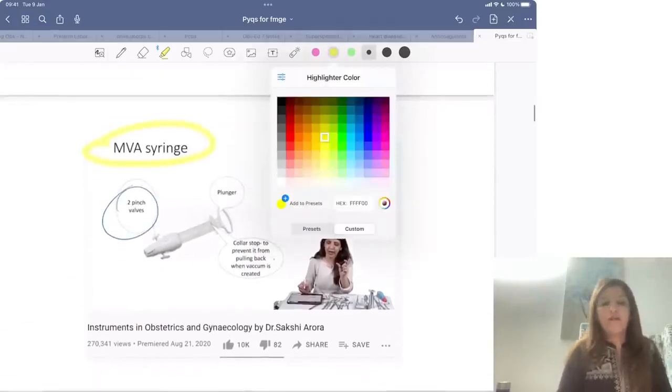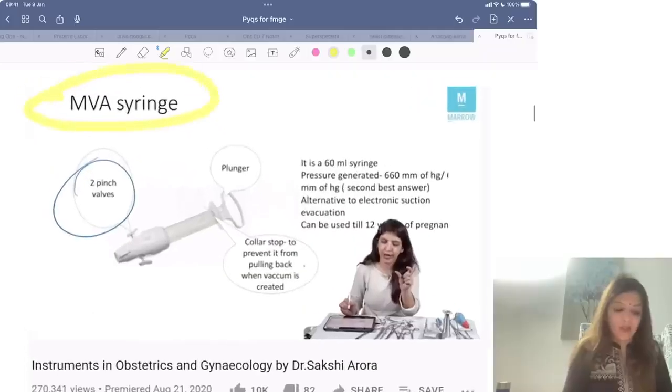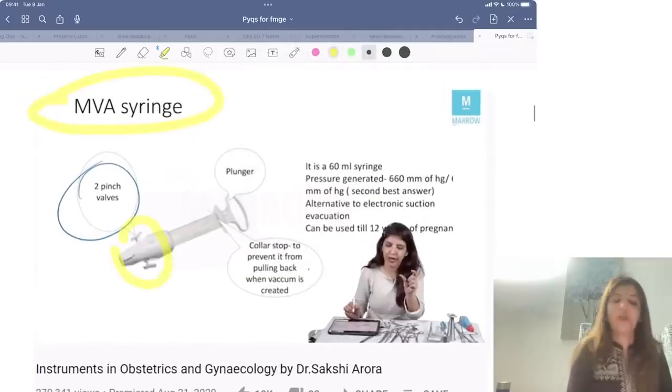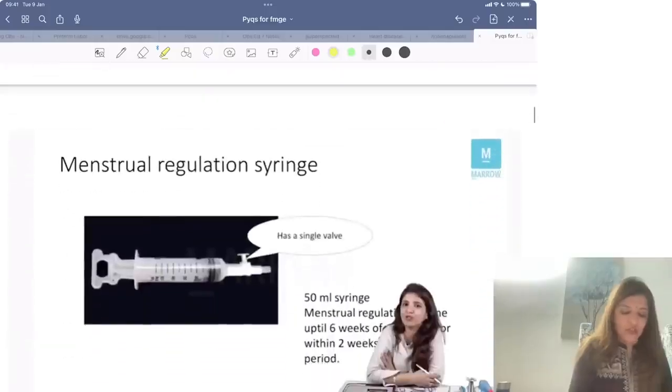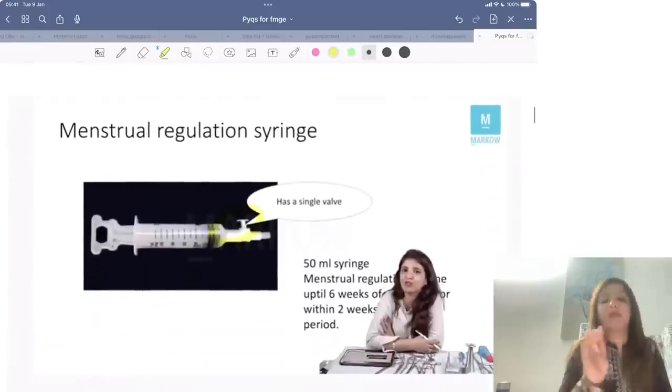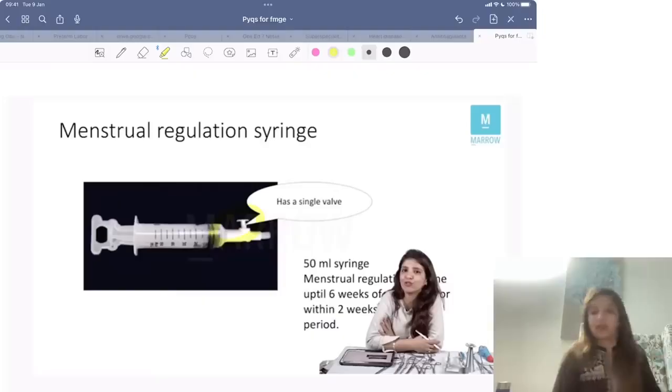दोनों के बीच में डिफरेंस ये होता है कि मैनुअल वैक्यूम एस्पिरेशन सिरिंज में 2 पिंच वाल्व्स मिलते हैं. Menstrual regulation syringe में you get a single pinch valve. Now nowadays what has started happening, ये अभी तक था, अब what has started happening is कि जो manual vacuum aspiration syringe है उसमें you may get a single pinch valve or you may get 2 pinch valves, and जो menstrual regulation syringe है वो एक normal syringe बन गई है.